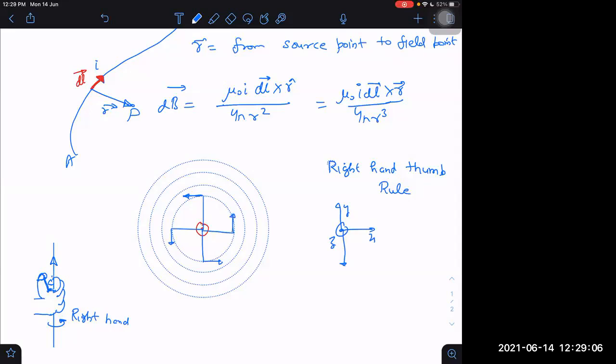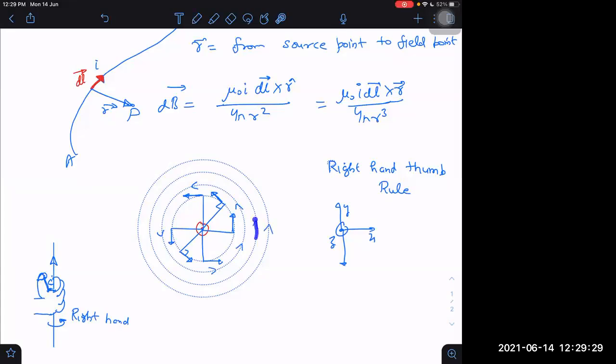This is how the field lines will be. It will always be tangent, not only in this innermost circle but in any circle, everywhere, perpendicular to R. One more thing: if I have to draw the field lines, I will not draw tangent vectors like this. I will simply draw curvy field lines by putting some arrows, and one arrow will be enough.